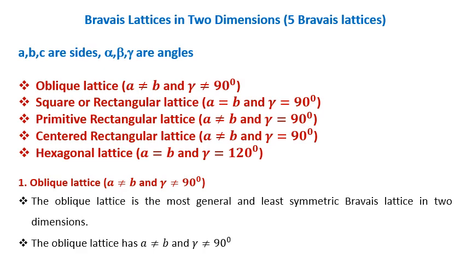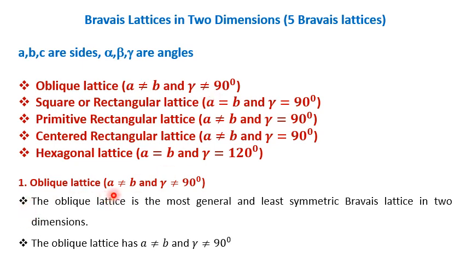These lattices differ with respect to the sides and with respect to the angle. Now we will see them one by one.